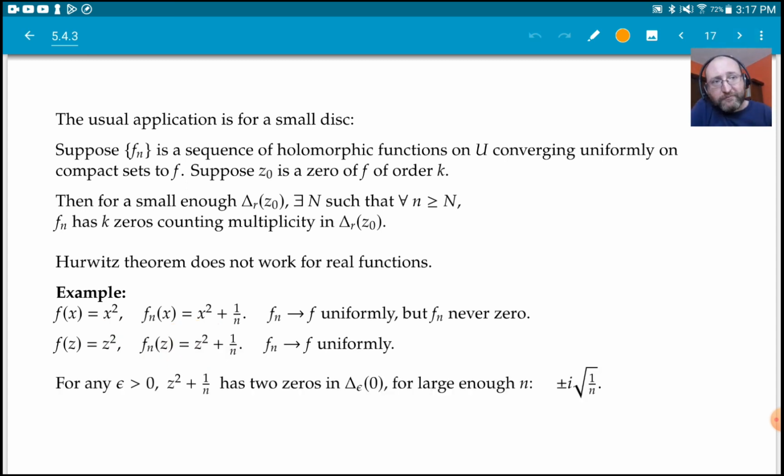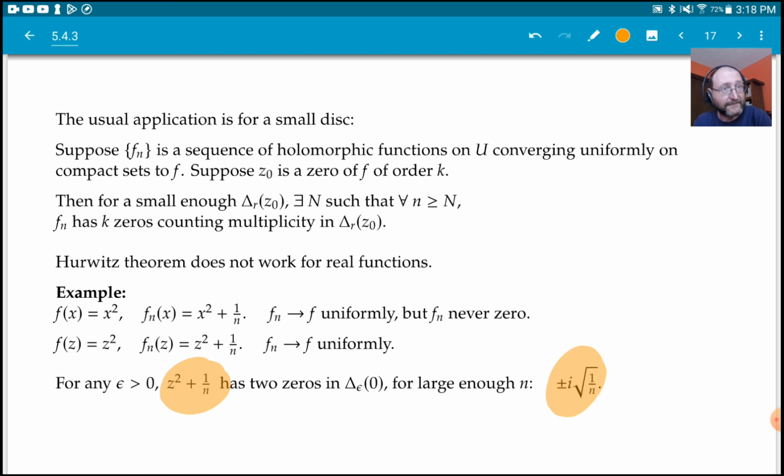But now, for any epsilon, if I look at the epsilon disk around 0, eventually, for large enough n, z squared plus 1/n will have exactly 2 zeros inside the disk.